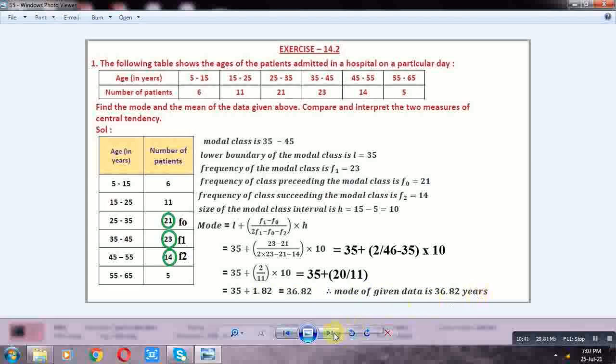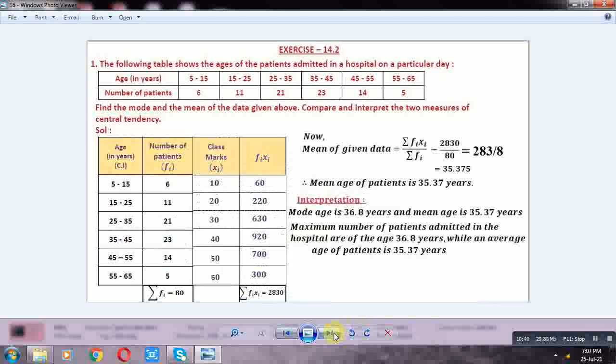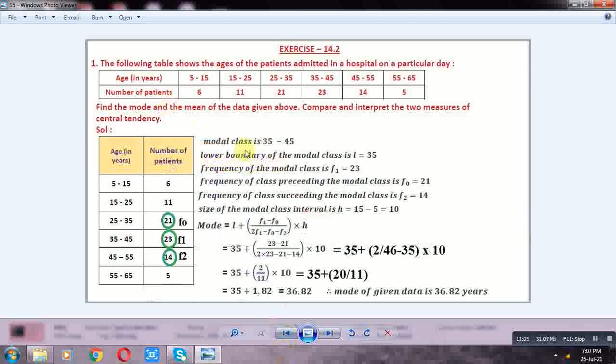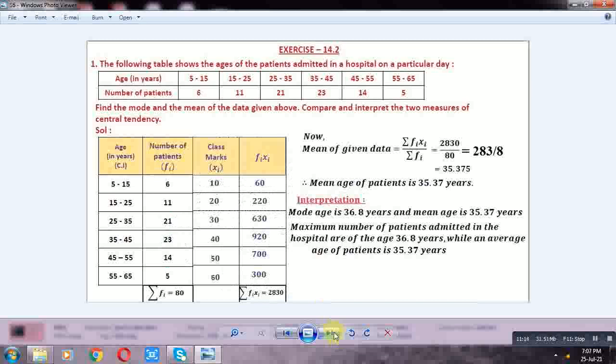In 14.2, second problem, the following table shows the ages of patients. In the first problem, find the mean and mode of the given data and interpretation. Already we found the mode. Next, the mean. Find the mean in the direct method. Ages are called class intervals. The number of patients is called frequency.